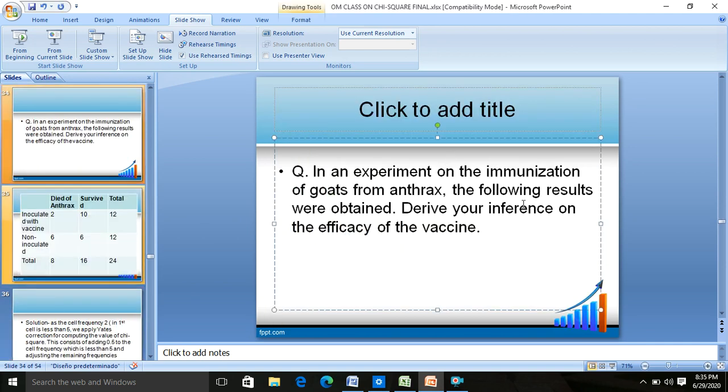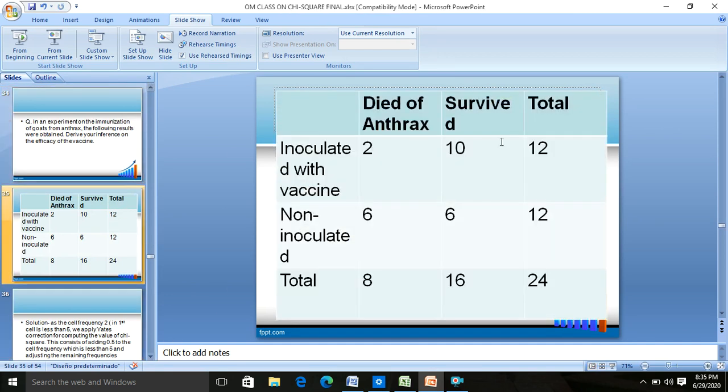Question: in an experiment on immunization of goats from anthrax, the following results were obtained. Derive an inference on the efficacy of vaccination. Suppose we inoculated the animals with the vaccine. 2 died of anthrax, 10 survived out of a total of 12. Another 12 animals were taken as the control, that is, they were non-inoculated, out of which 6 died of anthrax and 6 survived. So the total which died of anthrax were 2 plus 6, 8, and which survived were 16. So the sum total of experimental animals was 24.